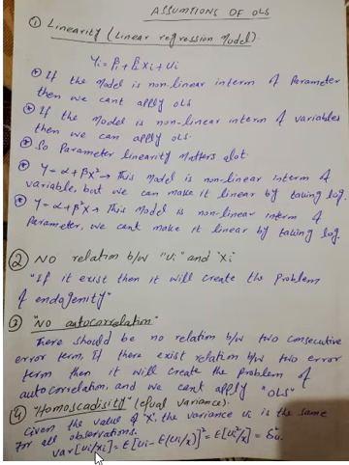The variance of ui given xi is the expected value of ui minus expected ui given xi, whole square, which is the expected ui square given x, equal to sigma square u. If this does not hold, it means that the variance is changing. And when variance is changing, it will create the problem of heteroscedasticity in the data, and in case of heteroscedasticity, we can't apply the OLS model.